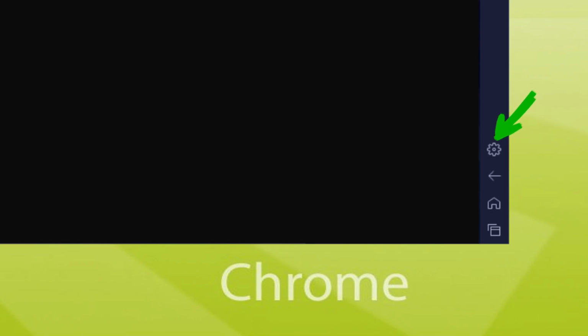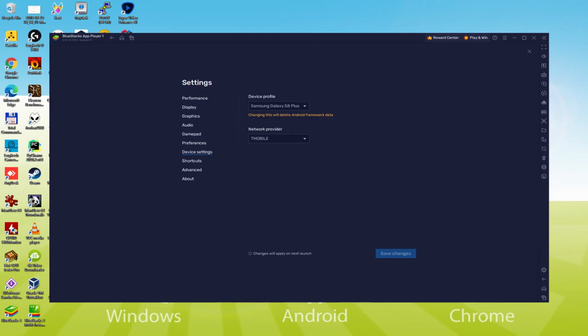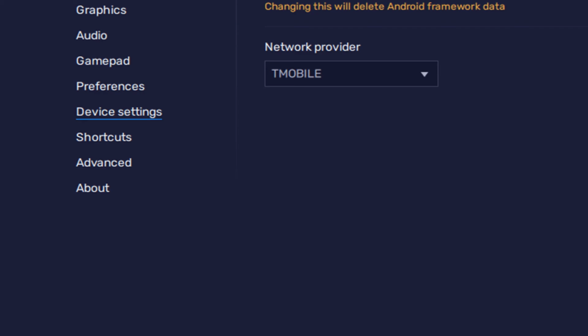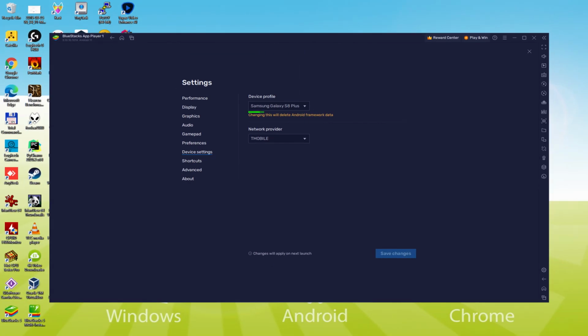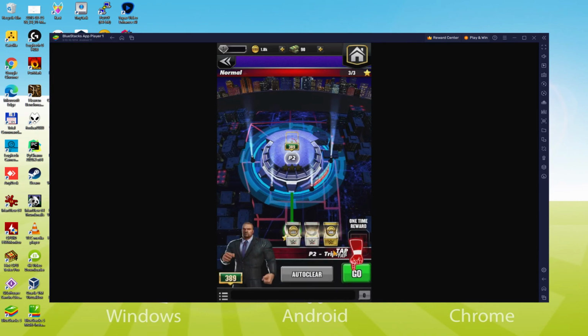We come here, to the cogwheel and we mouse click on it. Be sure to go here to the Model option. And right here we see that the emulator is emulating a Samsung smartphone. And so we're going to receive an email saying that a new Samsung device has been connected to our Google account. That's all folks, so much for this tutorial.